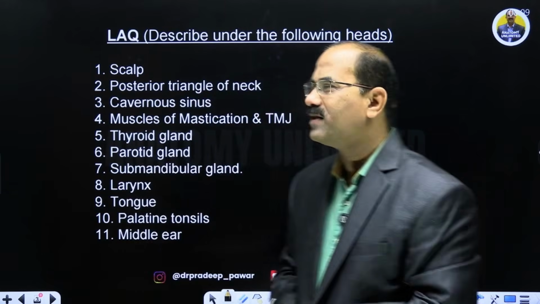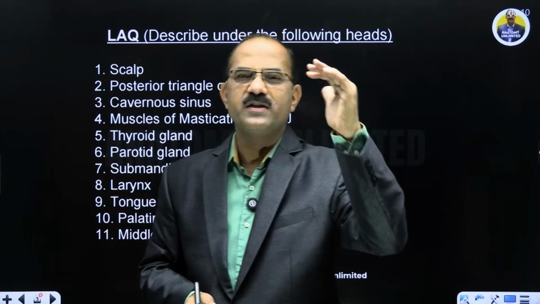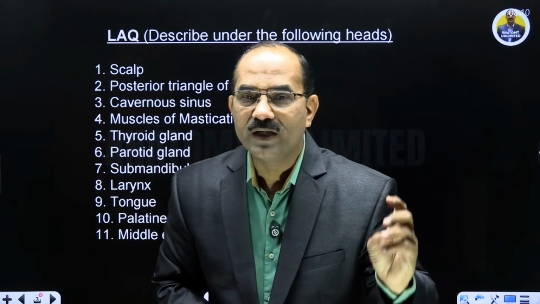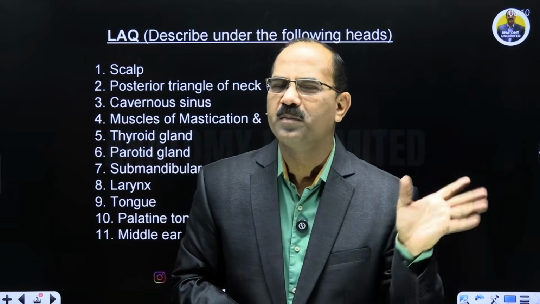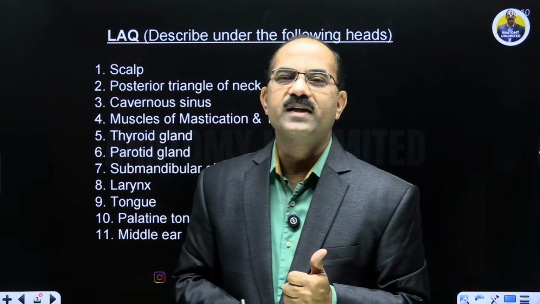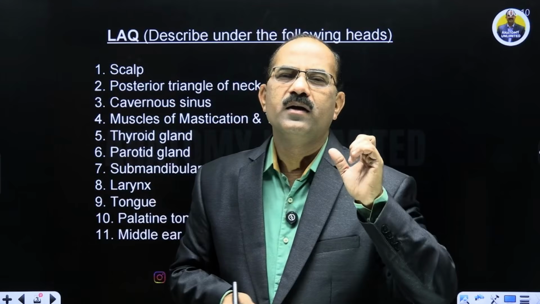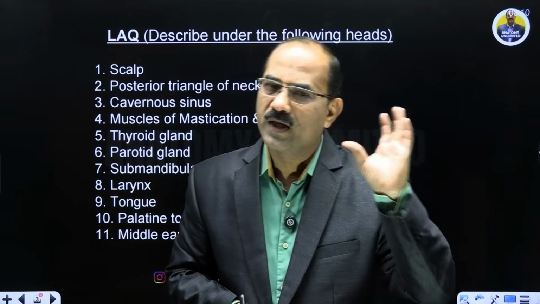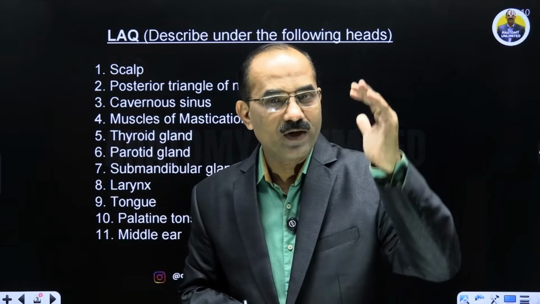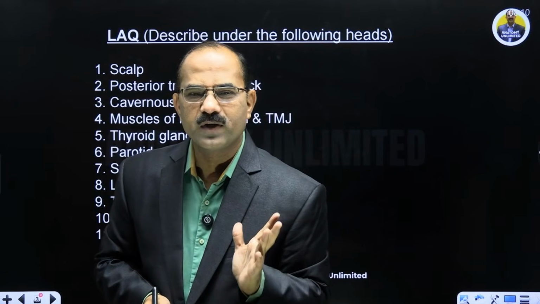So the first question, scalp. Scalp में you have to know the layers of the scalp, right? So you first have to enumerate or you have to describe the layers of the scalp. उसका arterial supply, venous drainage, nerve supply, very important. And then clinical application of the scalp, the dangerous layer of the scalp, avulsion of the scalp, right? Cephal hematoma, 3-4 clinical points you can always mention. Clear? So the layers of the scalp you can write, you can draw a diagram, and diagram is very essential for an LAQ. The scalp is a very important question.